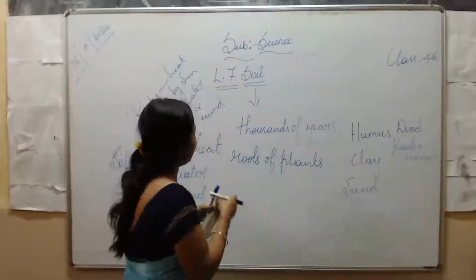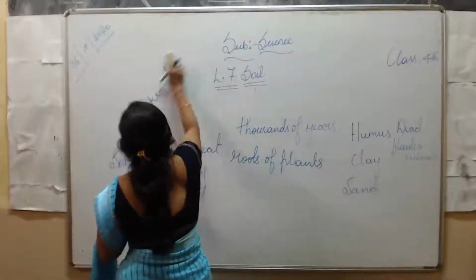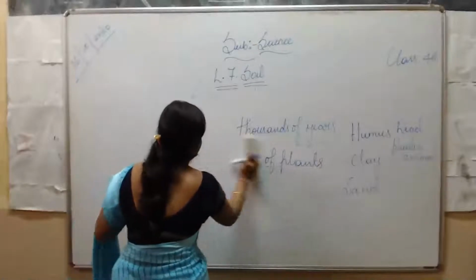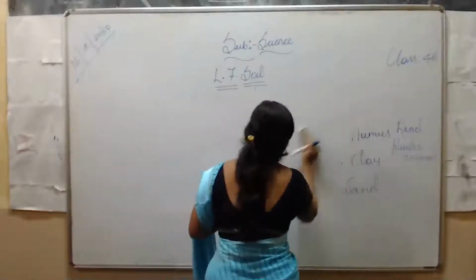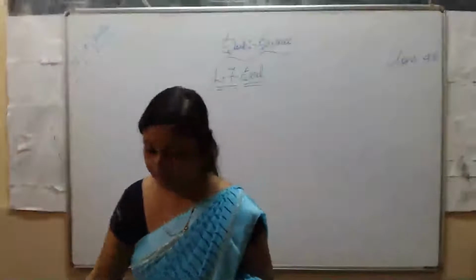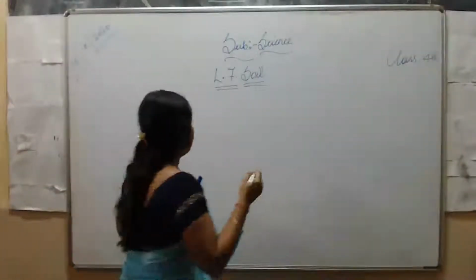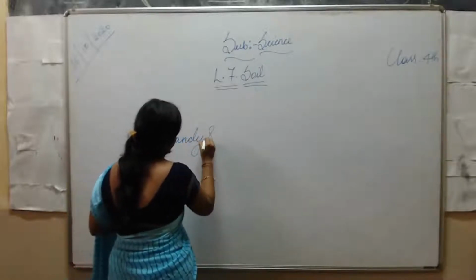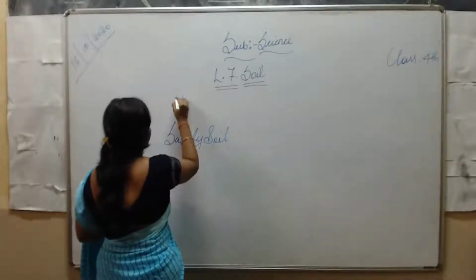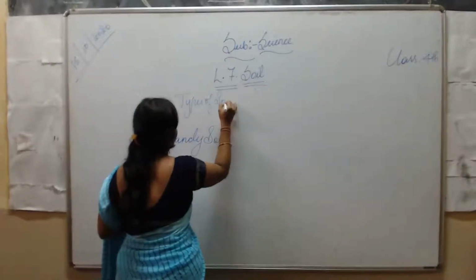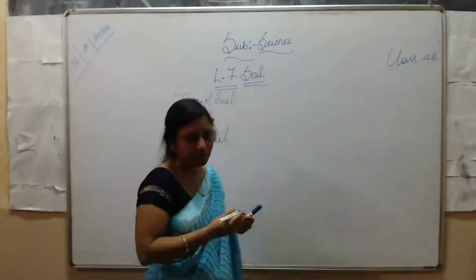We are having three types of soil. First one is sandy soil.